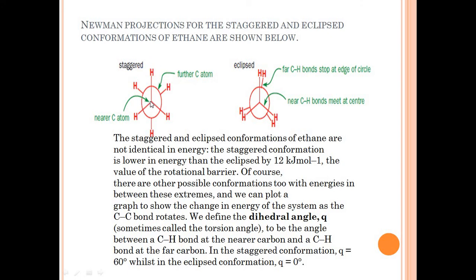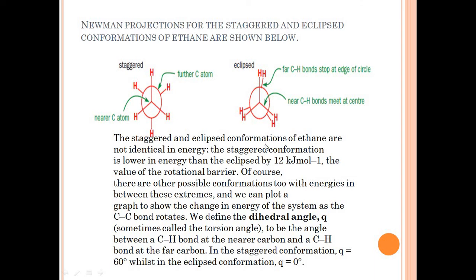So if we view the structure of the molecule, these hydrogen and carbon bonds are continuously rotating and they attain this type of structure. So this is the eclipsed conformation and this is the staggered conformation. These types of questions may be asked in the exam, like write down the structure of the ethane molecule in the case of staggered conformation as well as eclipsed conformation.